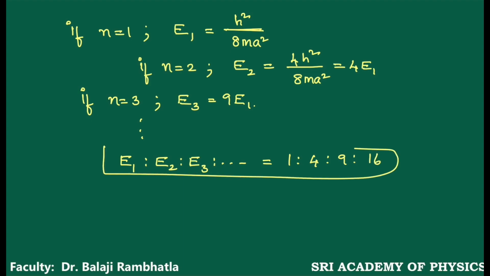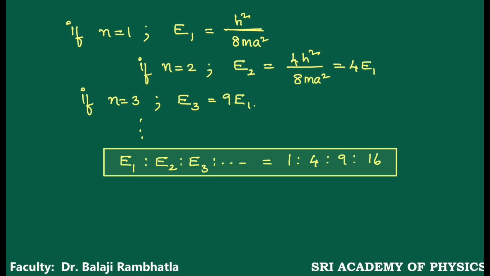It means in a particle in a one-dimensional box, the energy values are not continuous, they appear in a discrete manner. First level energy value is E1. Second level is 4E1. Third one is 9E1. Next one is 16E1. So the energies appear in a discrete manner but not in a continuous one.